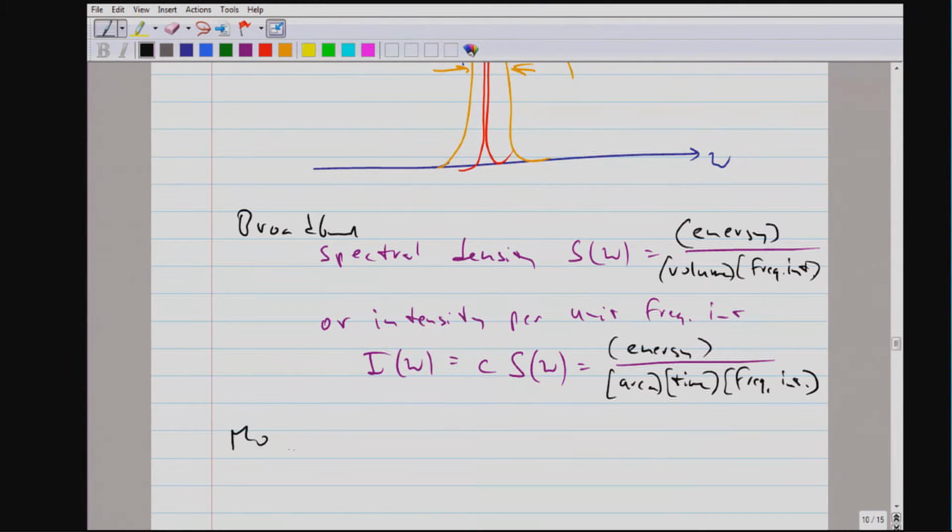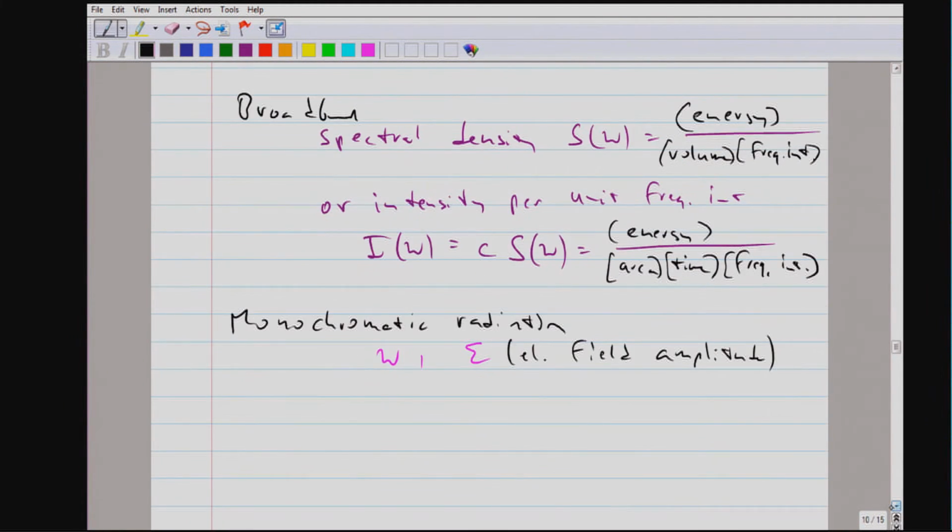In contrast, monochromatic radiation is one monochromatic electric field, and we will specify it by the single frequency omega and the electric field amplitude, which, when multiplied by a matrix element, becomes a Rabi frequency.